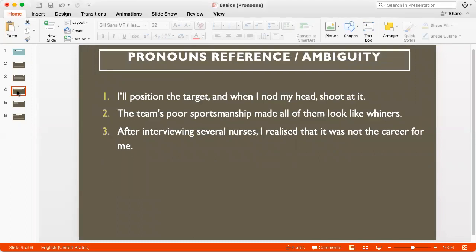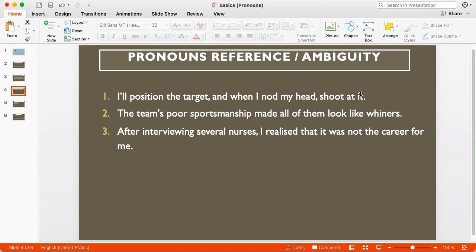Okay, the other kind of error refers to pronoun ambiguity, which means that the pronoun is correct in terms of number or gender, but it is not clear which noun it refers to. The noun is not clear. So for example, if I say, I'll position the target and when I nod my head, shoot at it.